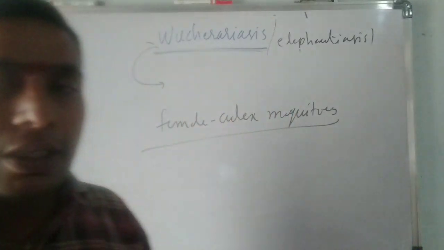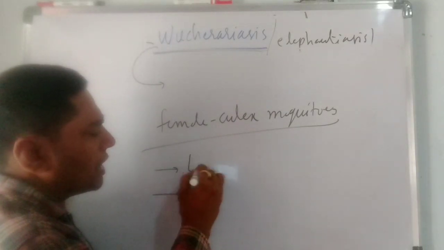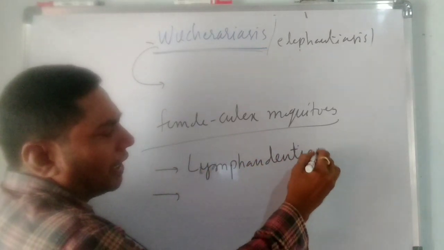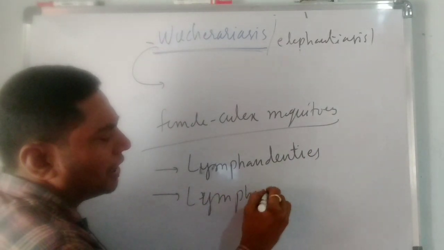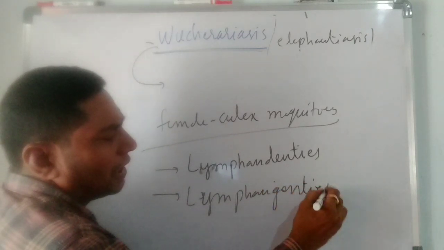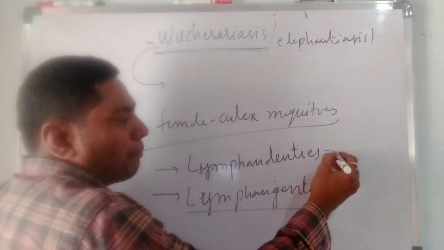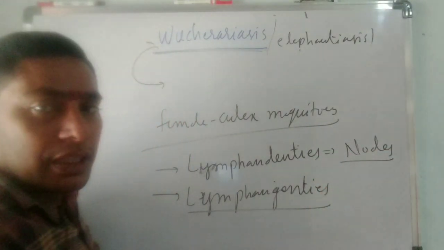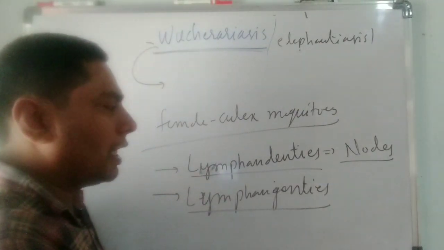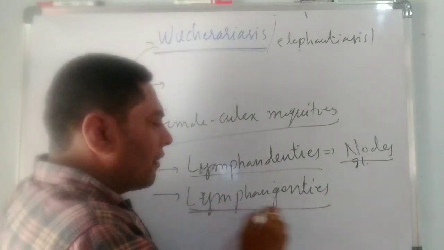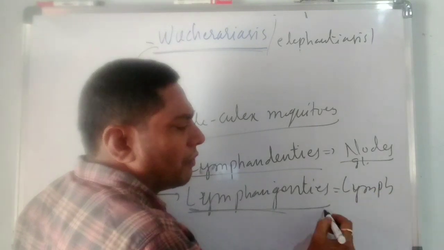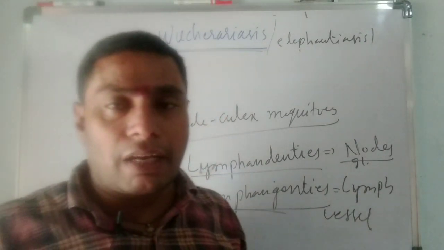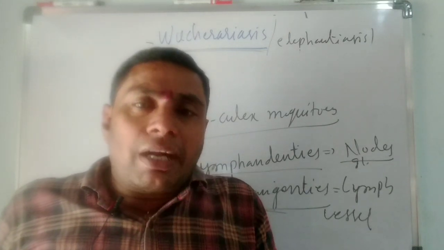Here, there are two conditions, lymphadenitis and lymphangitis. Lymphadenitis means the lymph nodes are affected; the affection of the lymph nodes or lymph glands is known as lymphadenitis. Lymphangitis means the lymph vessels are affected; the affection of the lymph vessels is known as lymphangitis. It is a common disease in the tropical area.